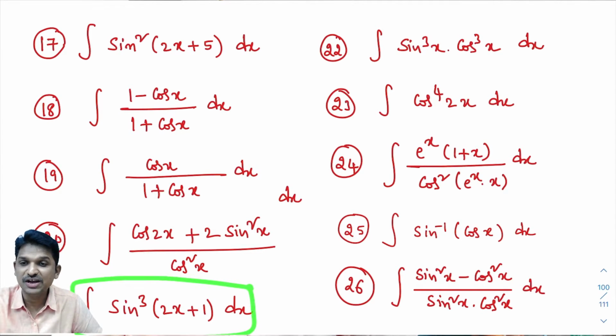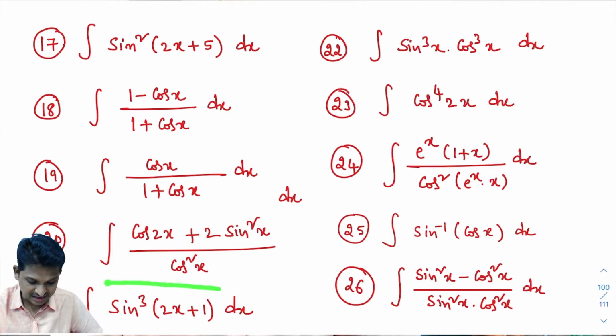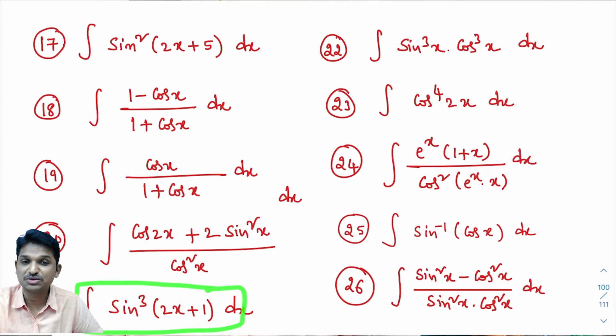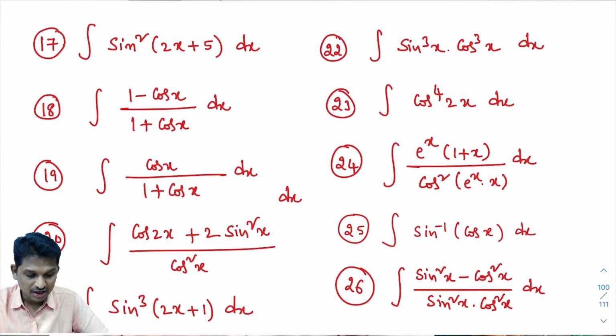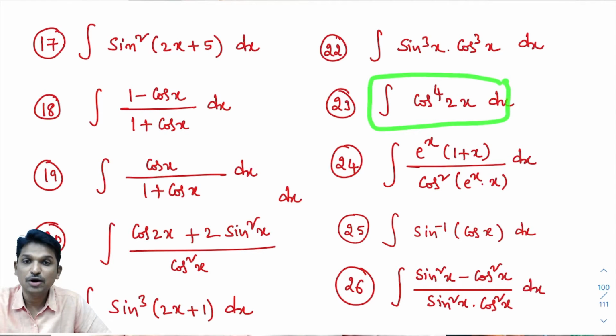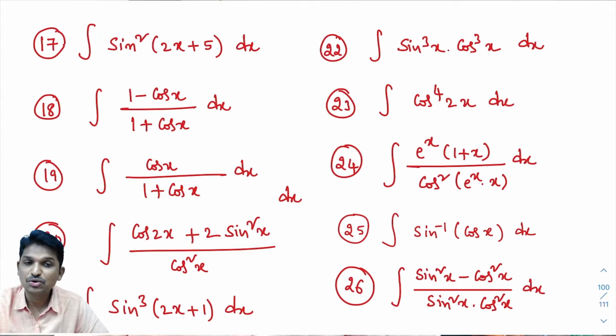In the last class we learned how to calculate integral of sin cube x dx. By using the same procedure we will calculate integral of sin cube 2x plus 1 dx. In the last class we learned how to calculate integral of cos power 4 x dx. With the same procedure we will calculate integral of cos power 4 2x dx. So in this class we are going to do these 10 problems.